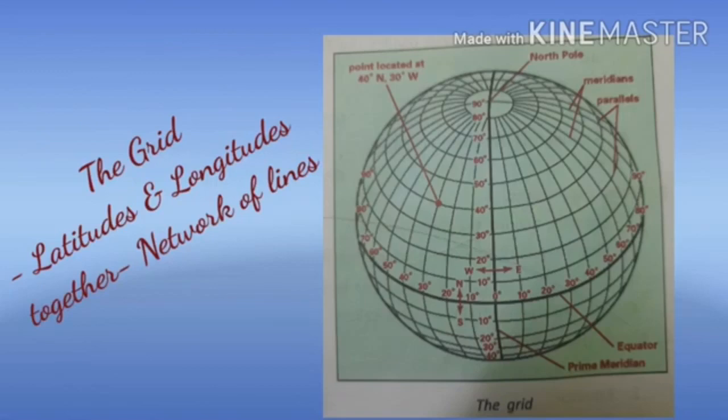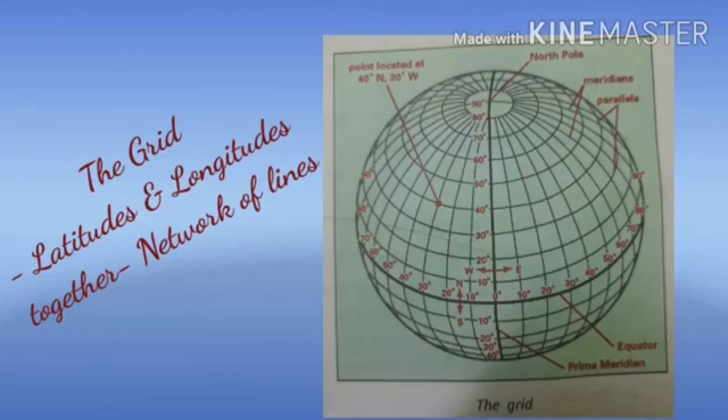We can locate a place with the help of the latitude and longitude lines. The latitudes and longitudes intersect each other at right angles and form a network. Children, this network is called the grid. The grid helps us in locating places.